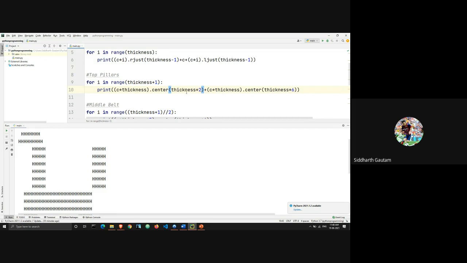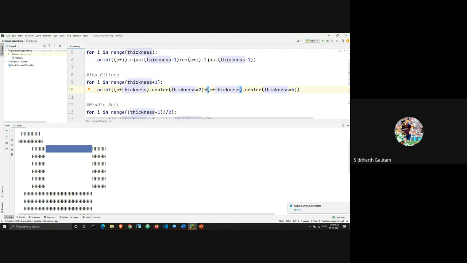So thickness into 2 is the number of spaces which is coming before here. And then we are adding some more spaces again here, center, thickness into 6. The space which I've selected is being entered because of this thickness into 6.